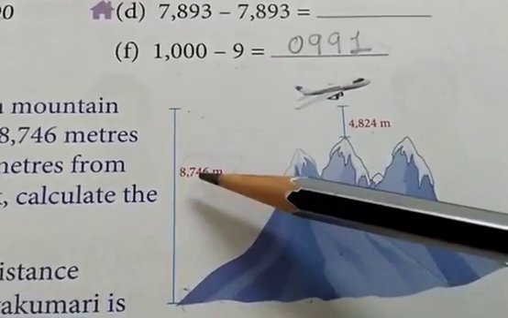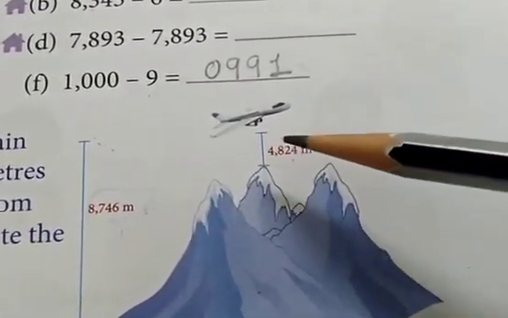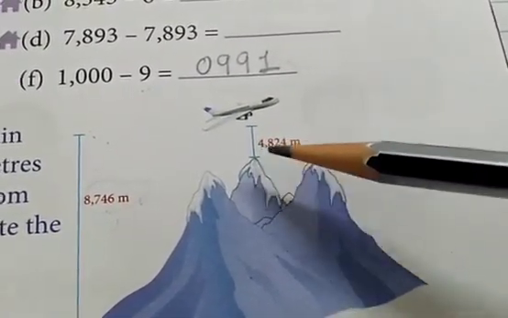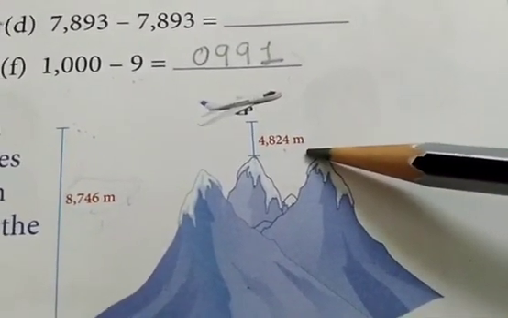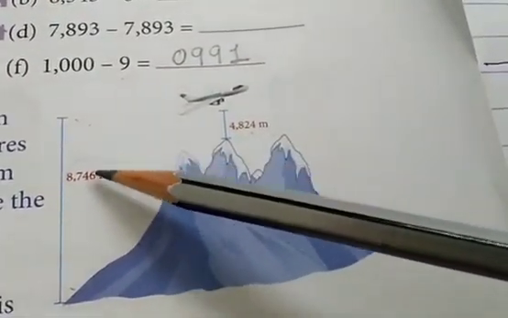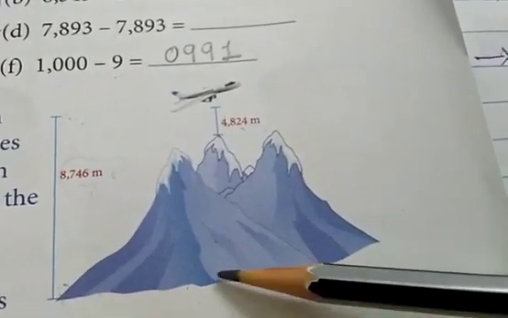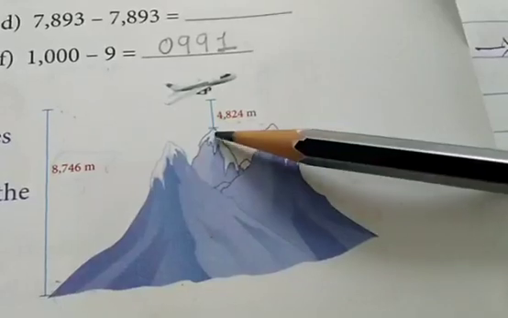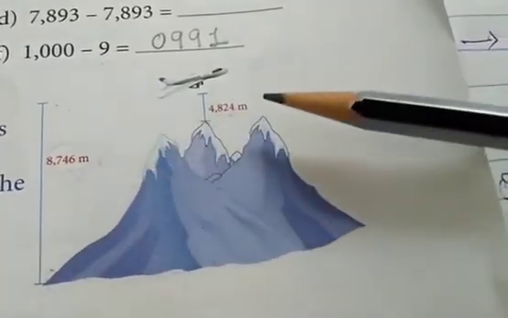Height is 8,746 meters from the ground, and here you can see this much height is showing from the mountain peak, and it is 4,824 meters. Right? Now what we will do, we will subtract this number from this number, so we will find the height of a mountain peak. Means from the ground to mountain peak, this much height we will find by this subtraction.